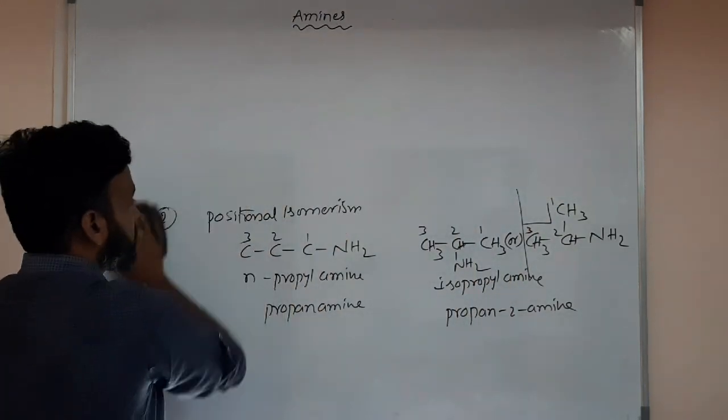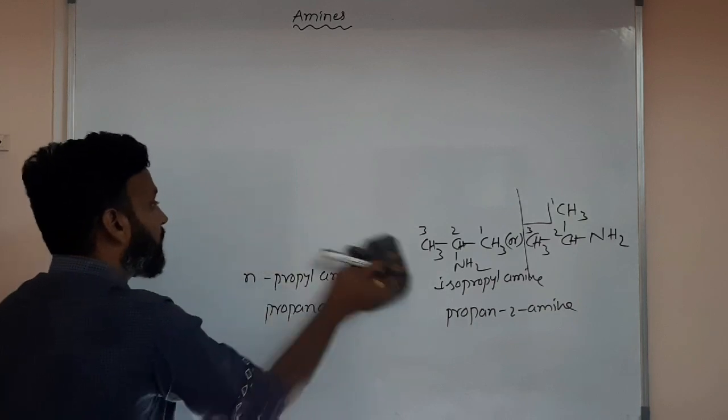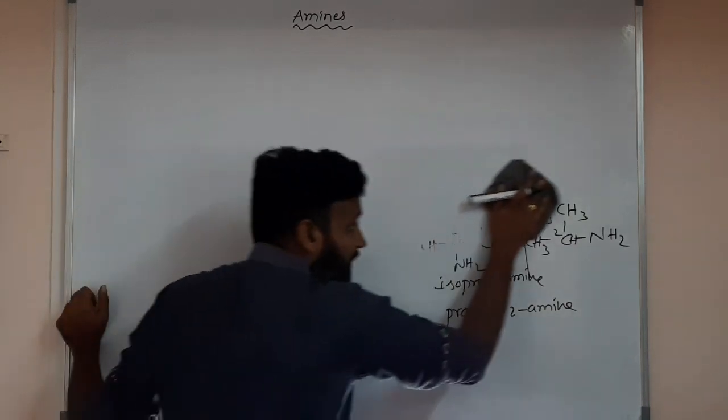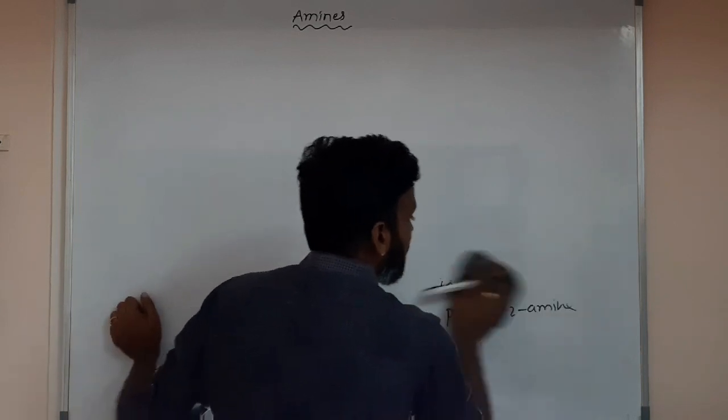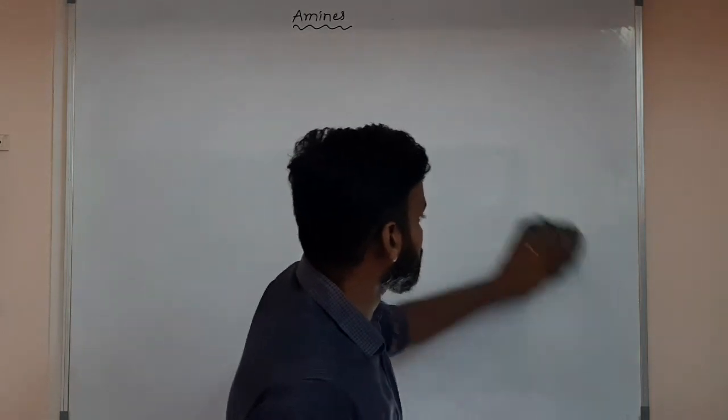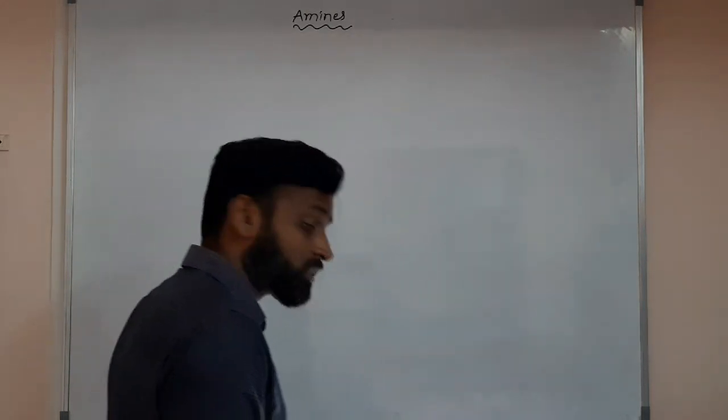Functional group isomers means having the same formula but different functional groups. Here, primary, secondary, and tertiary amines themselves are functional group isomers. Which are functional group isomers?